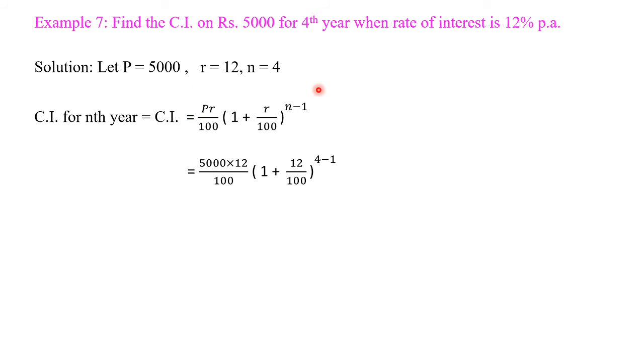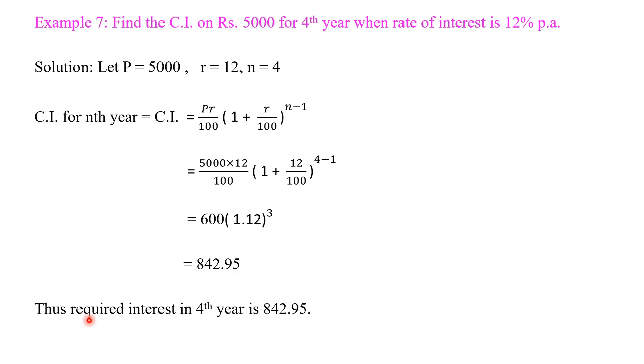Put these values in this formula. Therefore, compound interest is equal to 5000 into 12 divided by 100 in bracket 1 plus 12 divided by 100 bracket raised to 4 minus 1. After solving this, we get 600 in brackets 1.12 bracket raised to 3. After solving this, we get 842.95. So, the required interest in the 4th year is 842.95. Okay. Let us see some objective type questions.